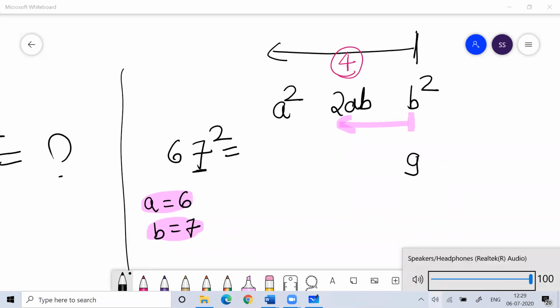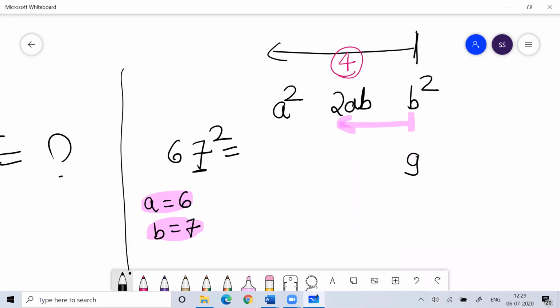Then do 2AB. 2AB means what? A is 6, B is 7. So 2 into 6 into 7 is 84. First you do B square: B is 7, so 7 square is 49, write 9, 4 carry.